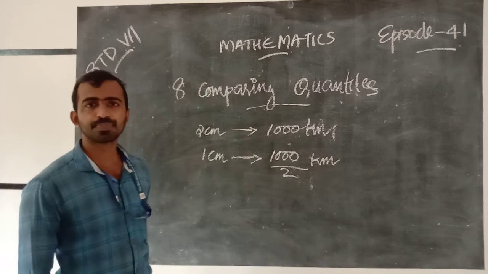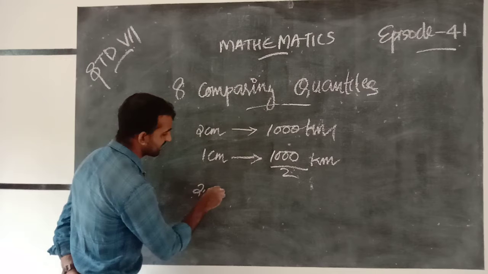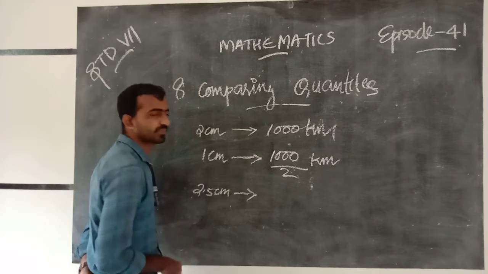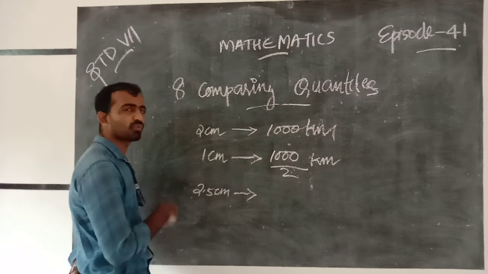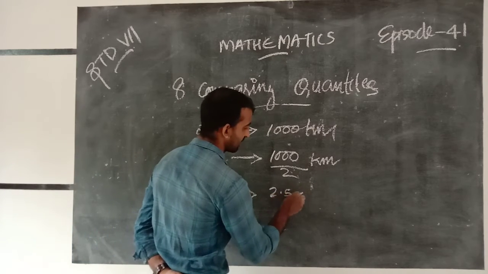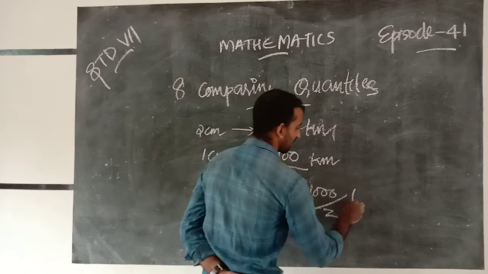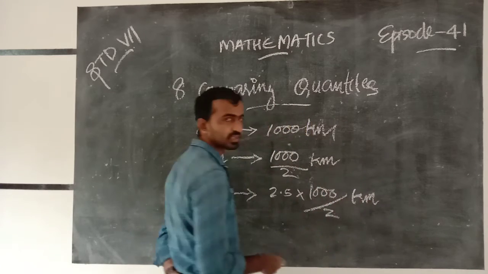Is it clear? Yes. And 2.5 centimeters means 2.5 into 1000 by 2 kilometers.